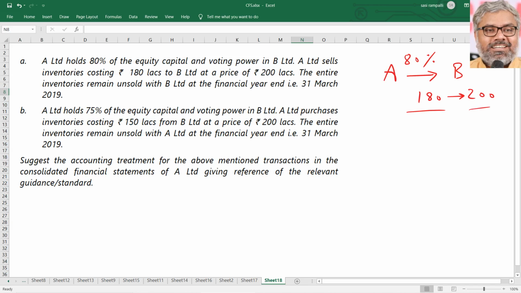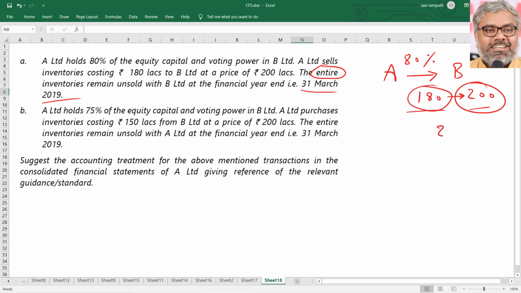So this sale has already happened. The entire inventories remain unsold. Normally it will not happen, but in this case, the entire inventory remains unsold with B Limited at the financial year end, that is 31st March 2019, whatever it is. So this entire 200 lakhs is there in the inventories of B Limited. The profit of 20 lakhs which is made by A Limited would have been accounted for by A Limited already, because it sold the goods to B Limited already. So this is a normal downstream transaction, we can say: the holding company selling goods to the subsidiary company, having them in its balance sheet.